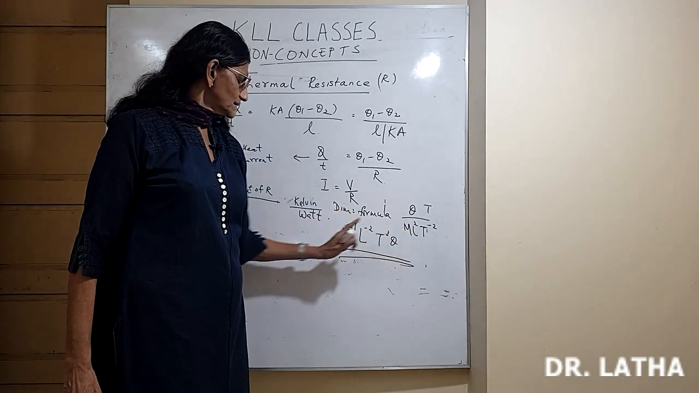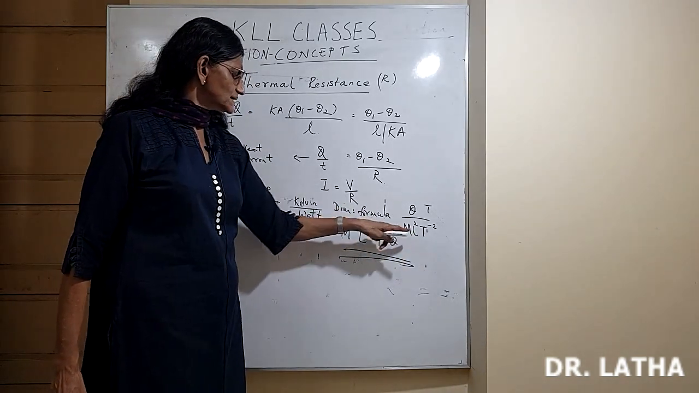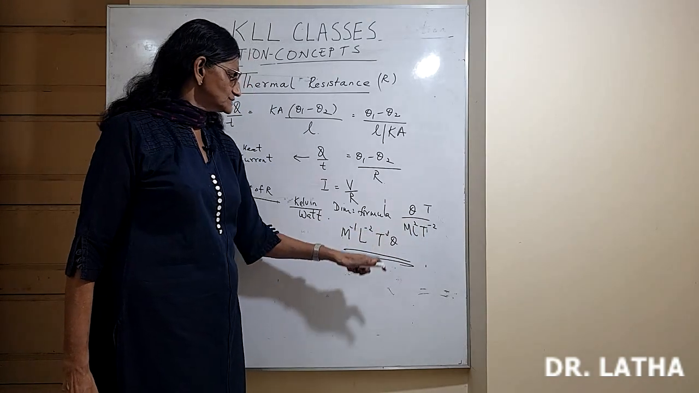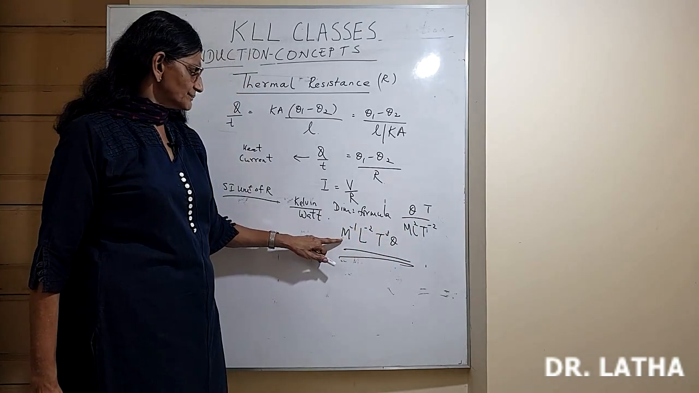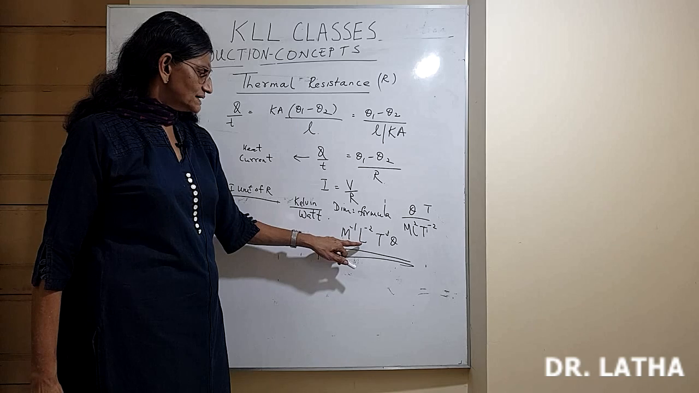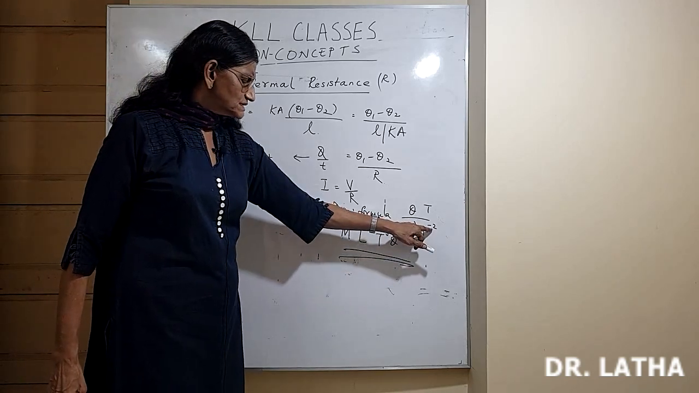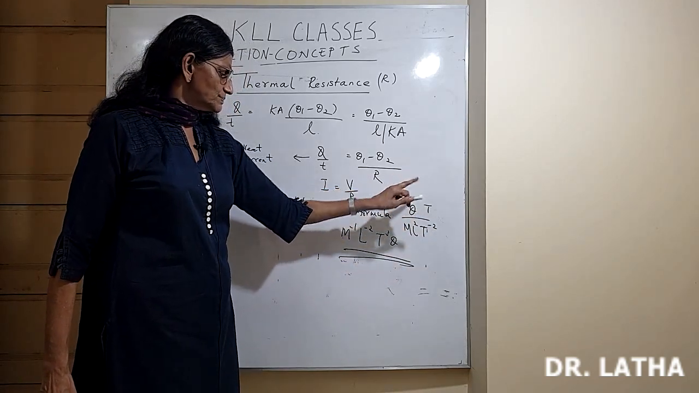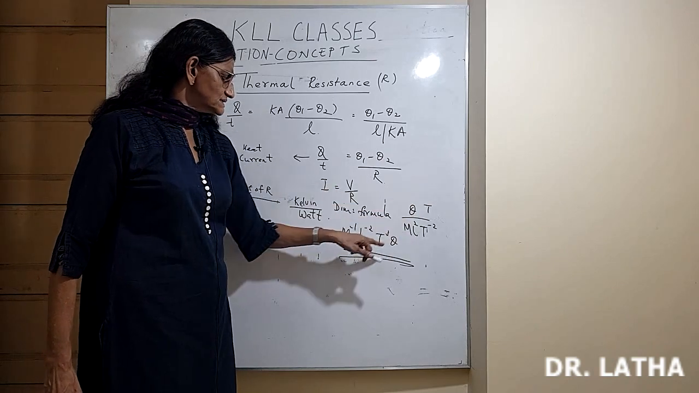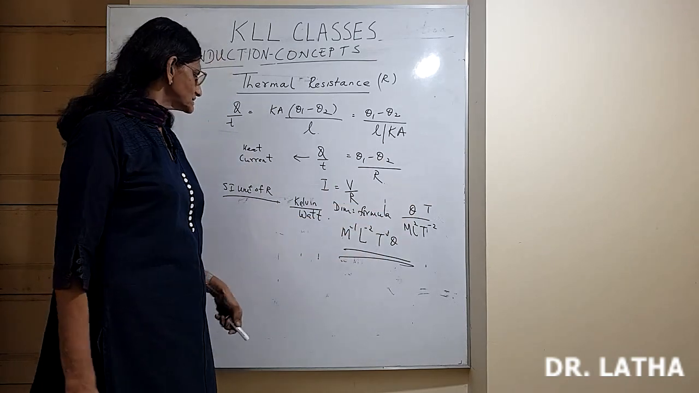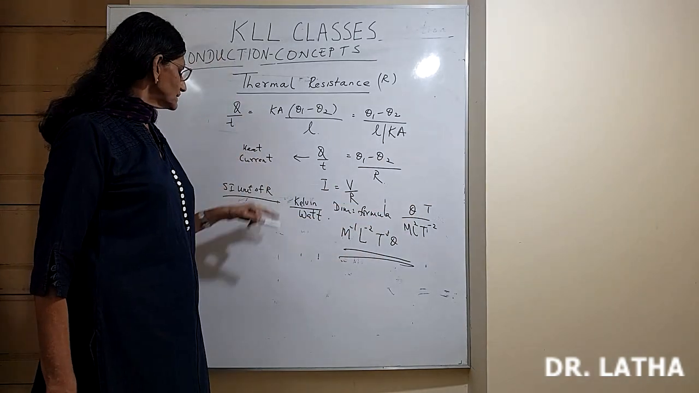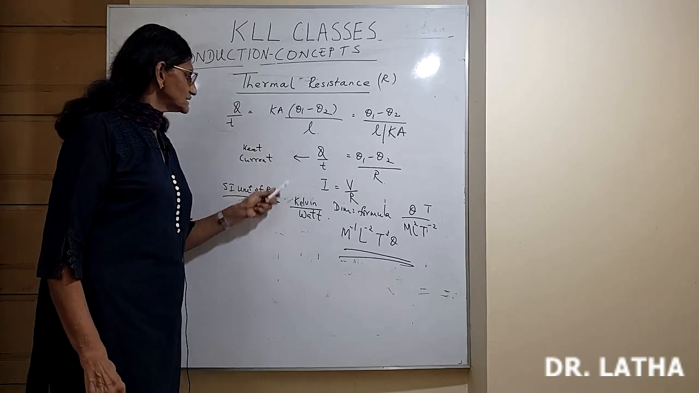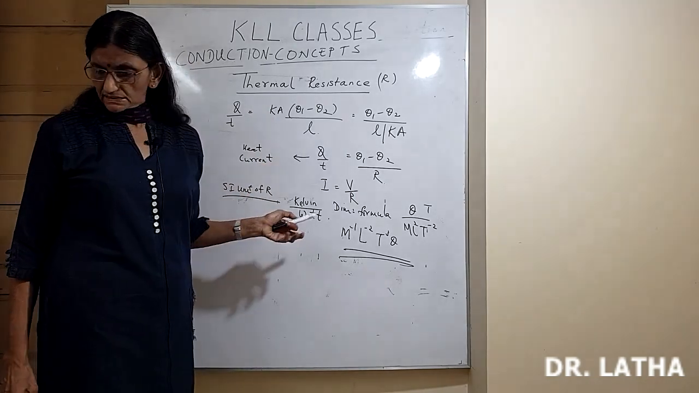then energy per second, so per second means divided by time, that time goes up, and the rest we are simplifying. So m raised to minus 1, L raised to minus 2, T raised to minus 2 goes up, T raised to plus 2, and another T here, so T raised to 3 and theta. So that is thermal resistance, that is the SI unit of thermal resistance.